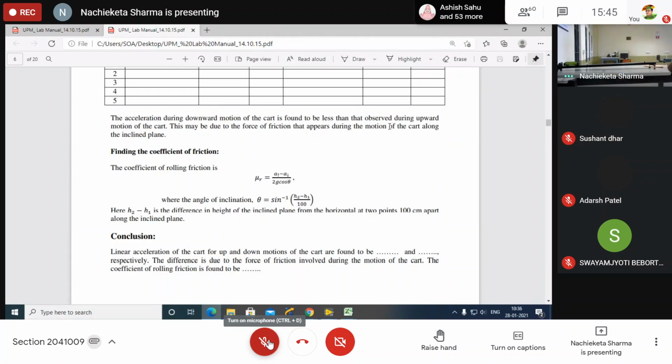Remember, someone was asking what the h1 and h2 values are. Now I am doing this one. Have you written this, theta equal to sine inverse of (h2 minus h1) by 100?